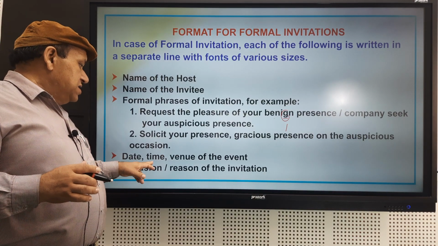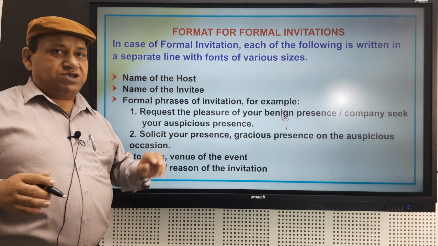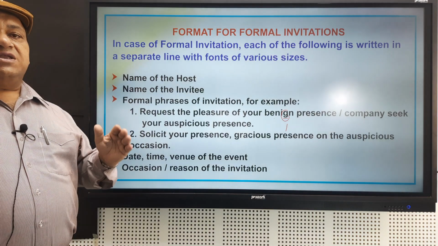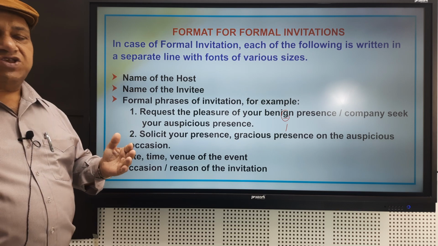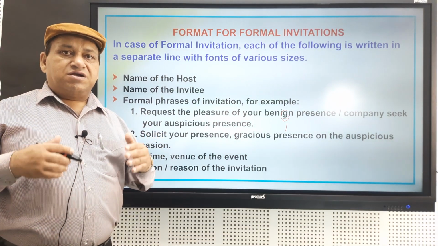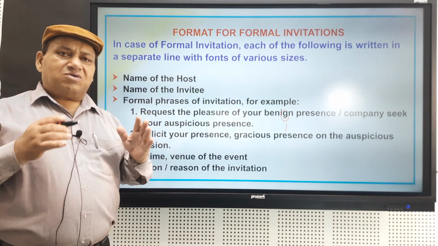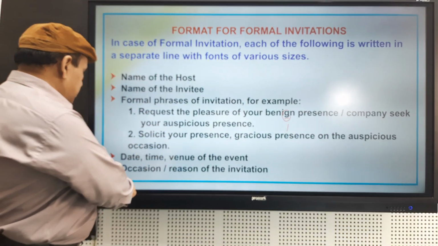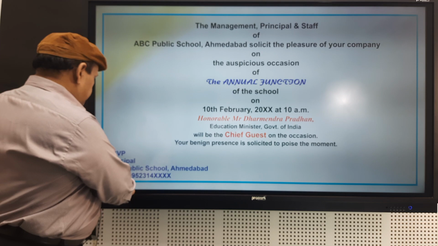Then the last point is occasion, the reason of the invitation. Why you are inviting people? Whether it is an annual function, some marriage anniversary, some birthday celebration, whatever is there and what type of it is, we should always mention that.